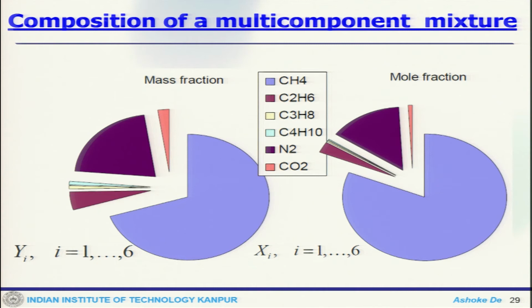Now, as I said, you can have multiple species in a system, and then they could have different proportions. One way to represent that is by mass fraction, another option is mole fraction, that we have seen, and typically we use this representation for the mole fraction, and this would be for the mass fraction.